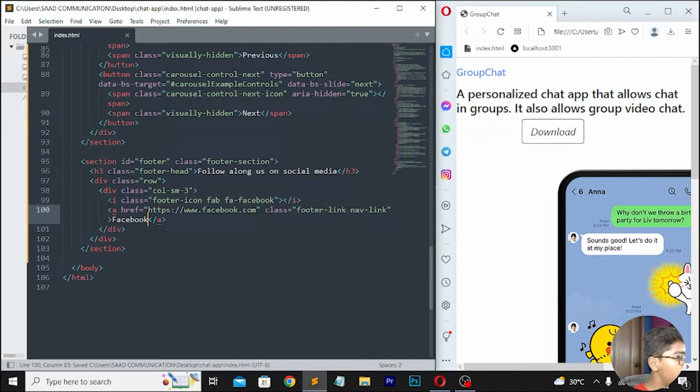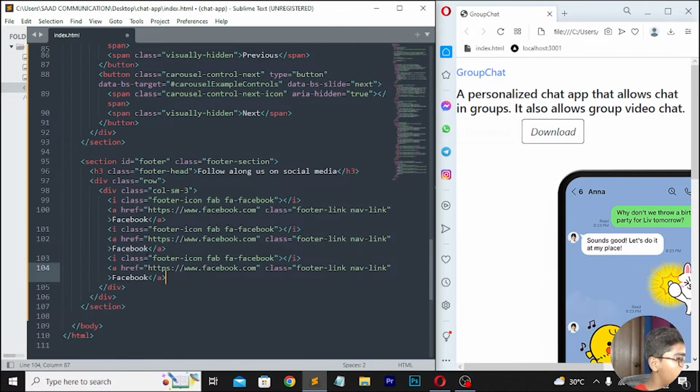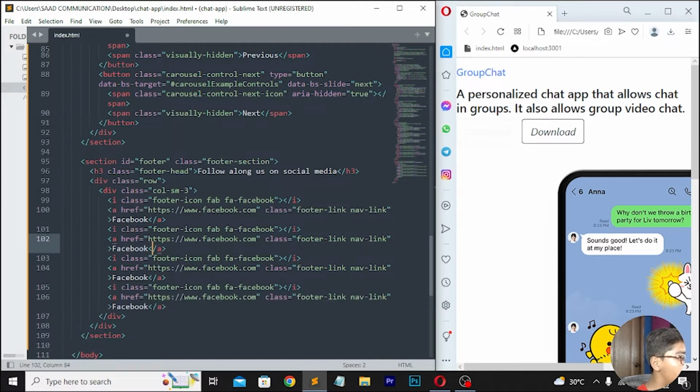Now save this, then here you have to copy this thing here, now control C you have to press, okay, shift and this, then like this you have to press control C, and then here I will be pasting this, and here. Now when you've done this, I will be writing Instagram, so here I will be now moving down, paste it, then here I will be writing Instagram, save this, then here I will be moving at the top, and here I will be writing Instagram, so here I will be writing that.